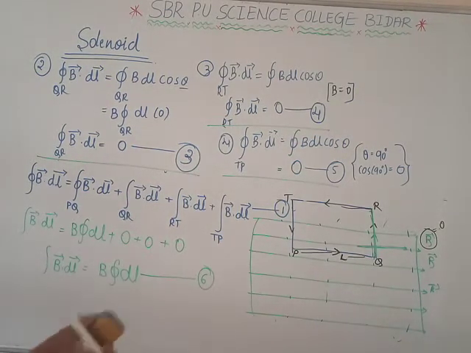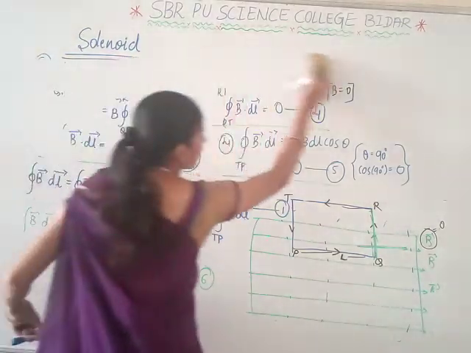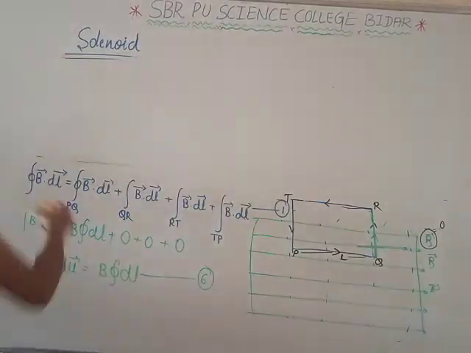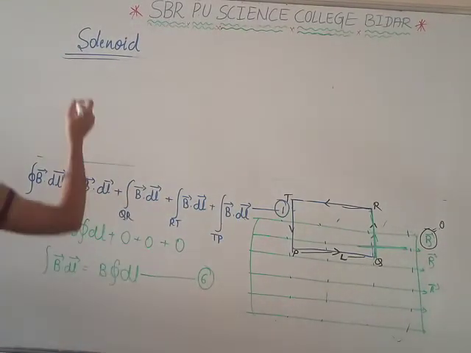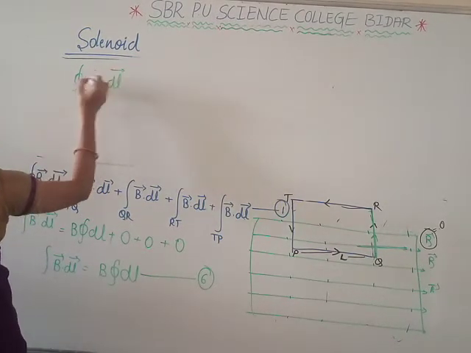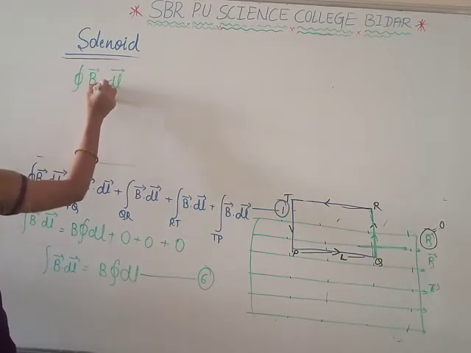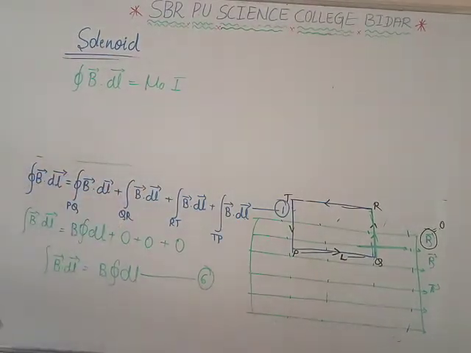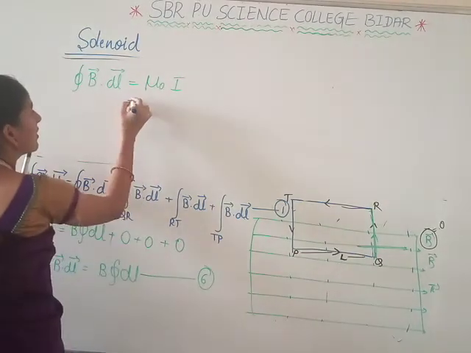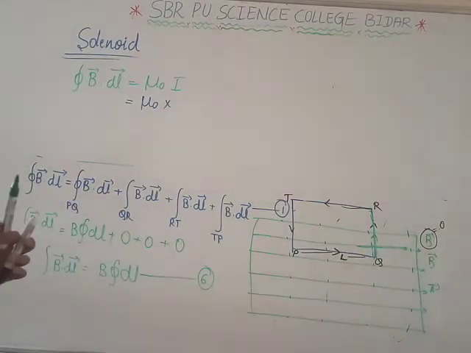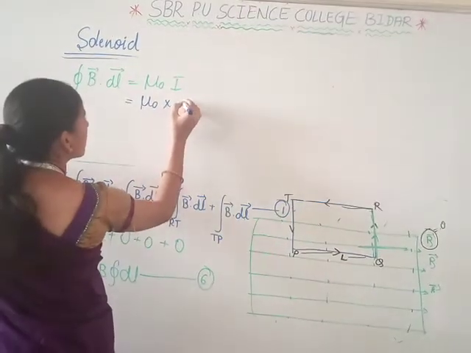We know Ampere's circuital law. The expression of Ampere's circuital law is the closed integral of a magnetic field. The line integral of a magnetic field over a closed loop is equal to mu naught times the current I enclosed here. Here mu naught is the permeability, and I is the total current. That is, mu naught into the total current.